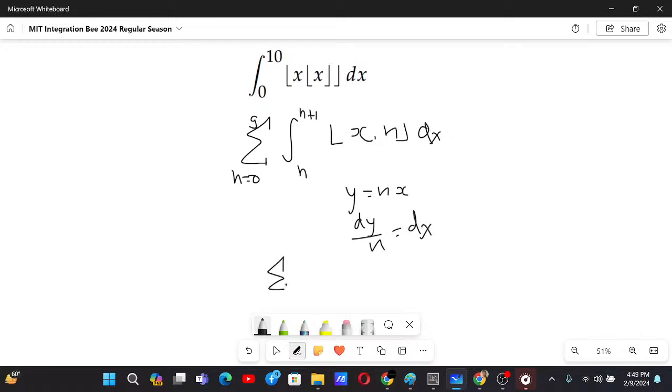So we have sum going from n equals 0 to 9, integral going from n to n plus 1. This is GIF of y, and then dx is dy by n.